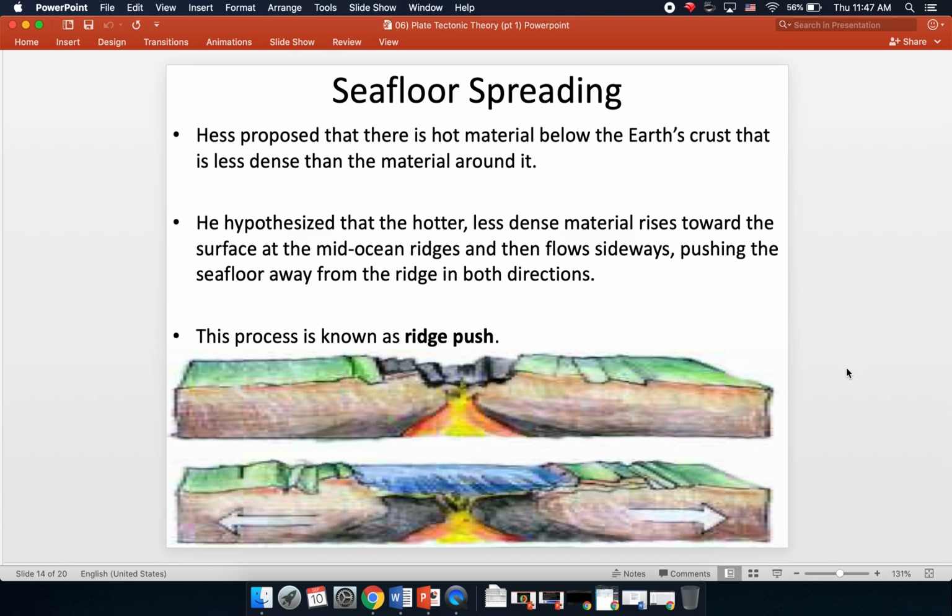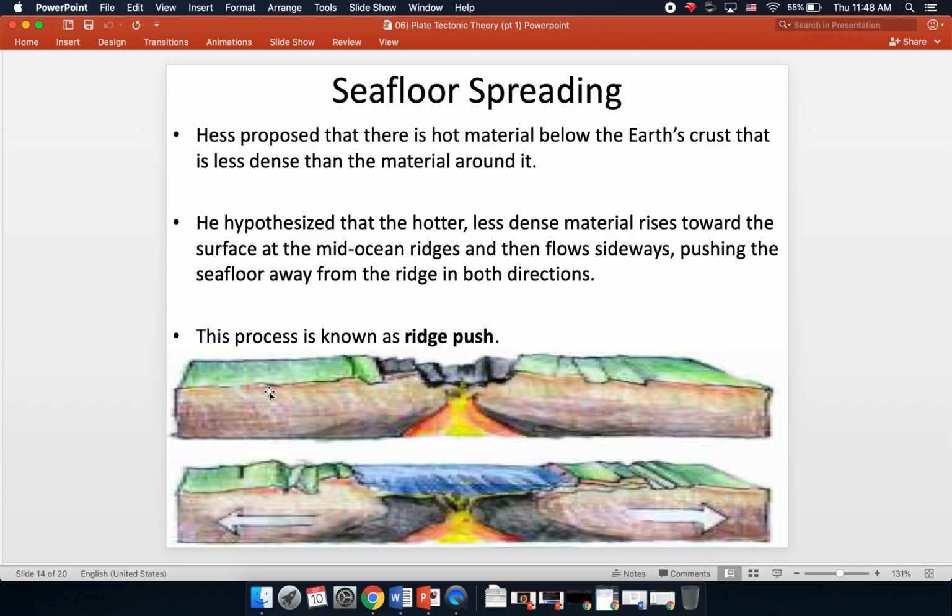So Hess hypothesized that the hotter, less dense material is rising toward the surface at the mid-ocean ridges and then flowing sideways, pushing the seafloor away from the ridge in both directions, such as you see in the picture here. You have the magma rising here, and this puts pressure on these two plates right here and pushes them apart. As it does that, some of this magma cools on each side, creating new seafloor.